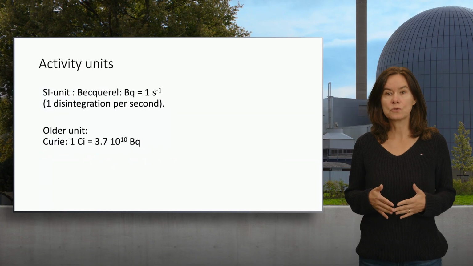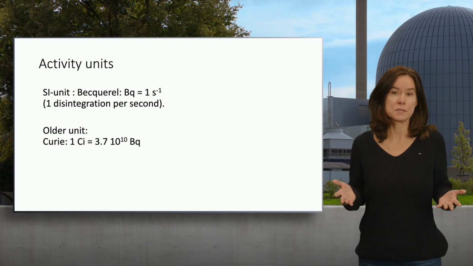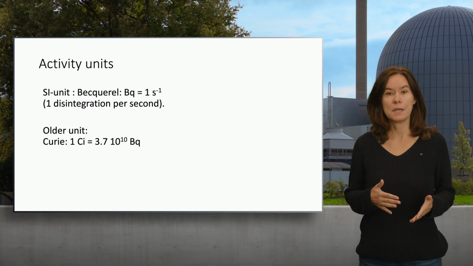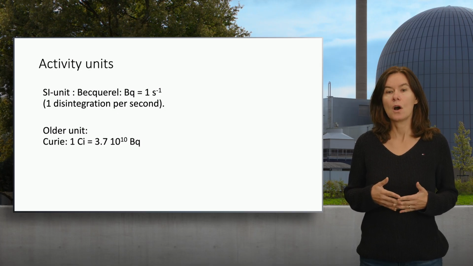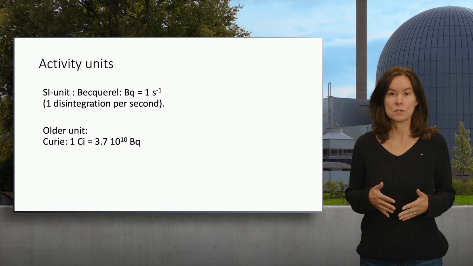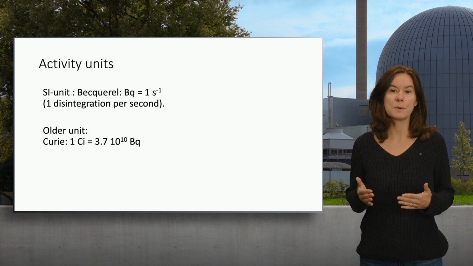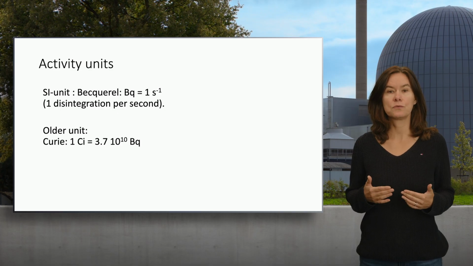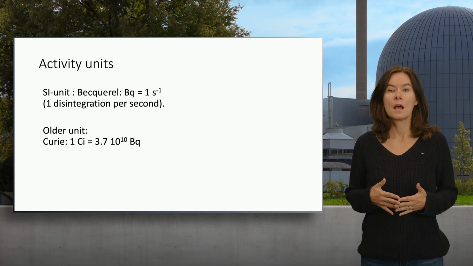The unit that is used to denote radioactivity is the becquerel, which is equal to 1 disintegration per second, or 1 decay per second. It is named after Henri Becquerel, who together with Marie and Pierre Curie discovered the phenomenon of radioactivity. Although becquerel is the SI unit, so the official unit, many people still use the Curie unit, especially in hospitals. As you can see, 1 Curie is equal to 3.7 times 10 to the power of 10 becquerel.